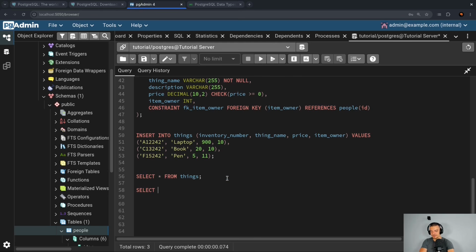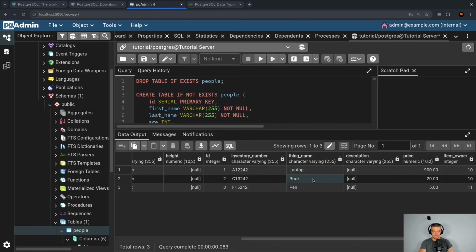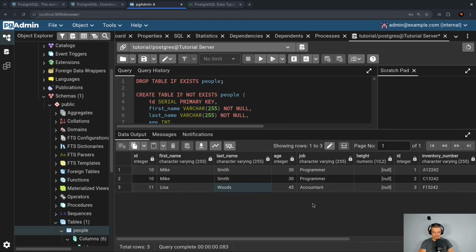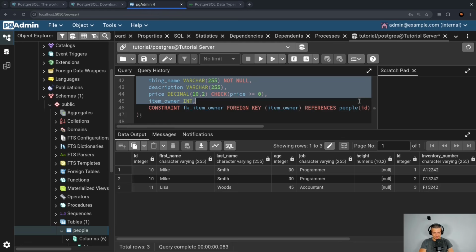So I can say, for example, select everything from people and things where, and then I can match the two columns where I can say where people.id is equal to things.item_owner. So I'm just saying this is the same thing, match on these columns, and then give me the result. And this will in fact give me Mike Smith owning a laptop and a book, and then Lisa Woods owning a pen. That is what I get with a join like this.